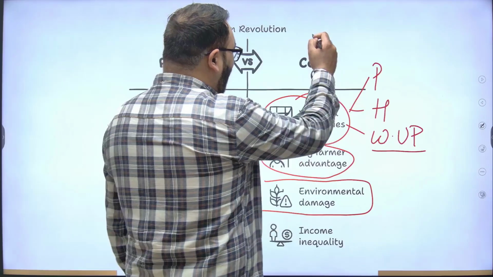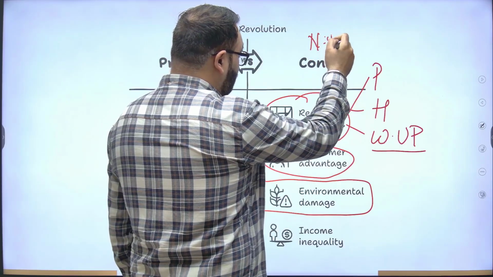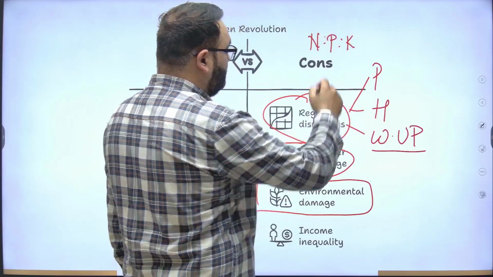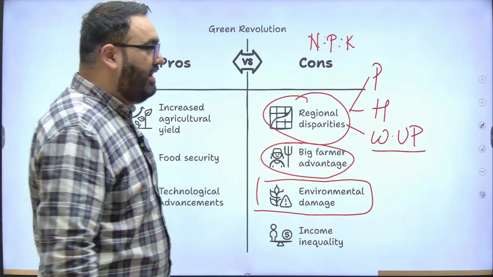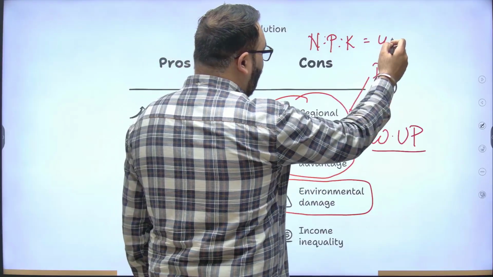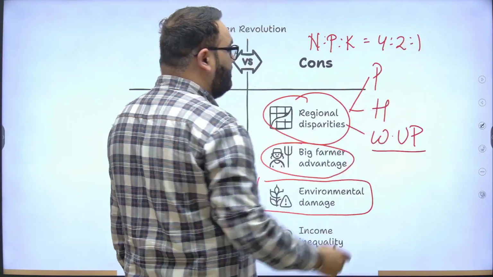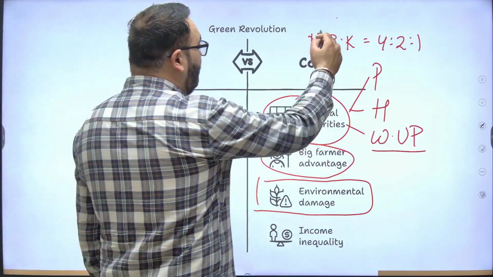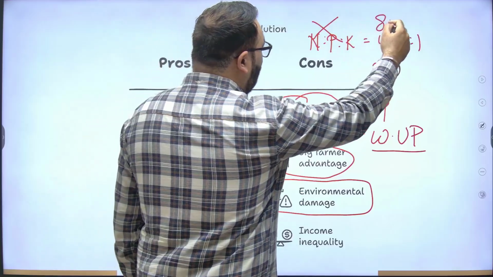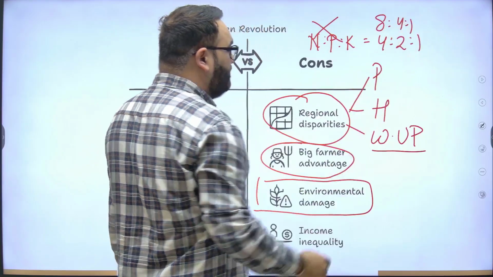Usually we talk about NPK ratio in the soils. That is nitrogen, phosphorus, potassium. The ideal NPK ratio in the soil should be 4:2:1. In Indian soils, this is way off. This is close to 8:4:1.